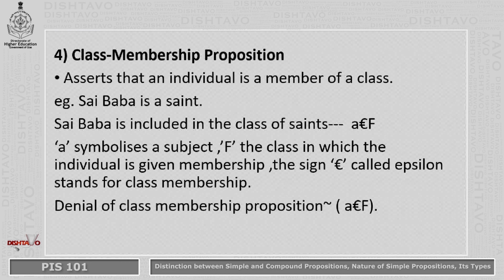If you want to deny, or if you want to give a negative class membership proposition, the denial is shown here. When we have a negative term, like the words no, not, the symbol which is used is a tilde. To take an example here, Hanuman is not a man. If you want to symbolize this, the negation will come outside the bracket. Negation, open the bracket, A standing for the subject, epsilon F, F standing for the membership.